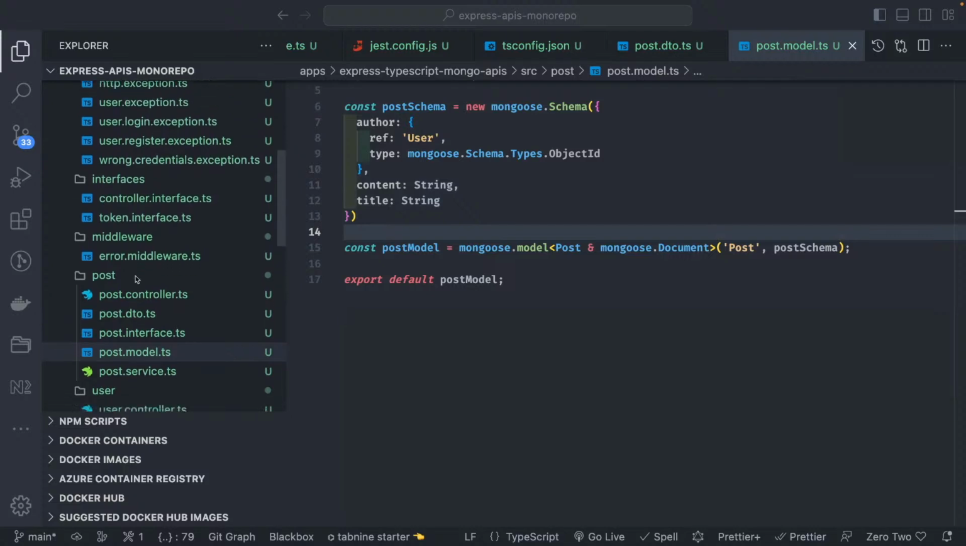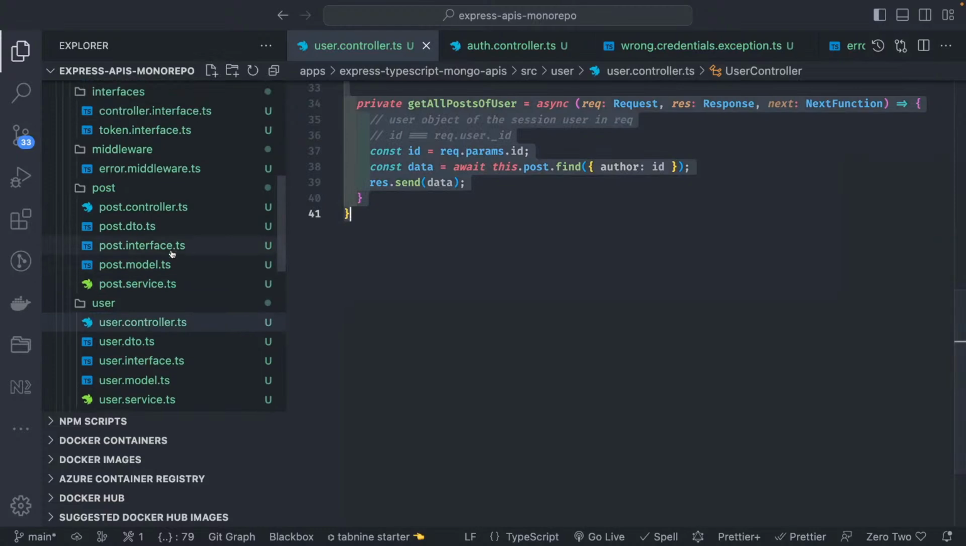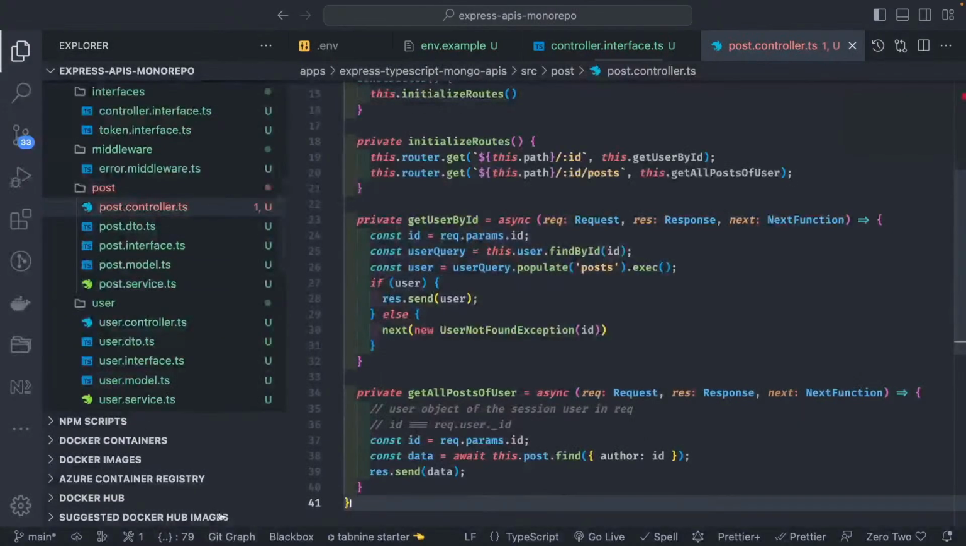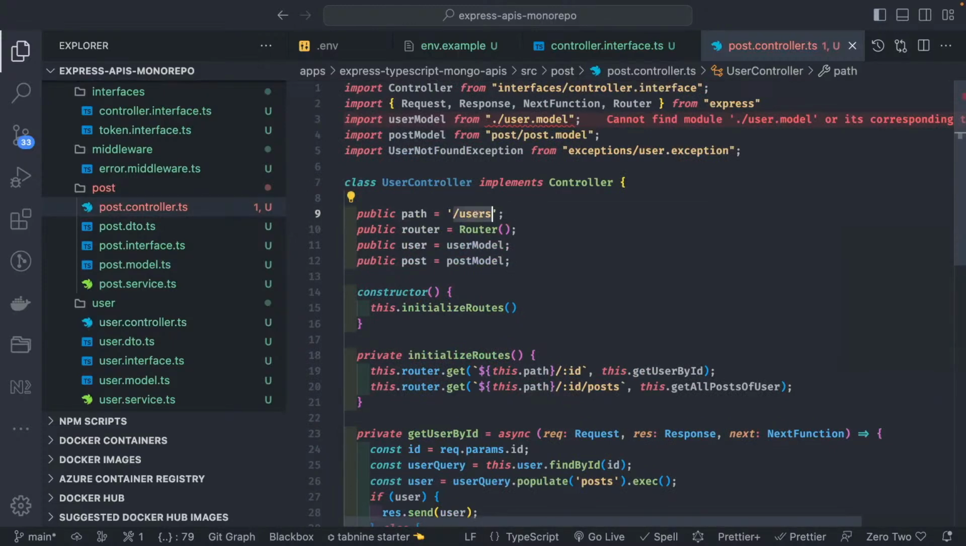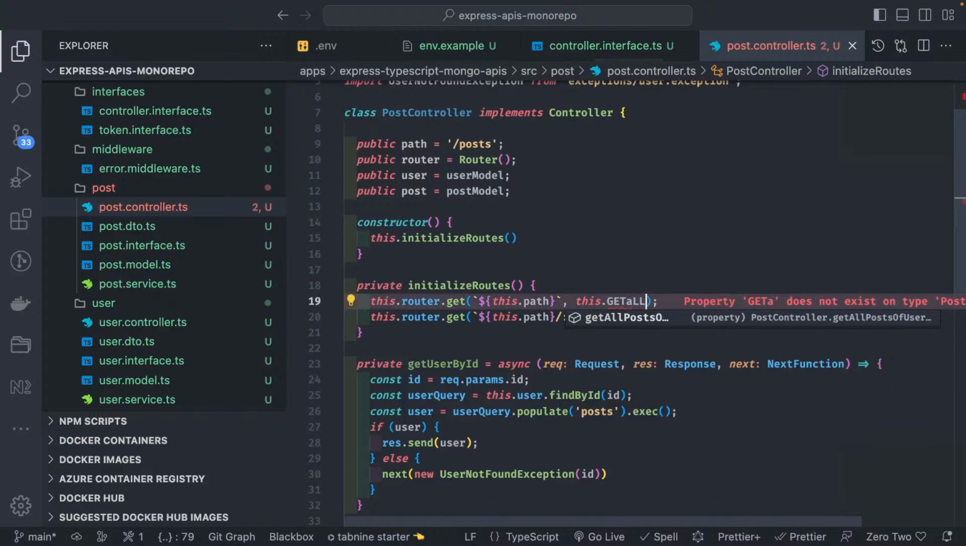And we will create a post controller. So I will copy my user controller and create the post controller from it, because the code is somewhat similar. So what we are doing here is auth becomes posts. So this is the post controller, right? Initialize routes. So I'm going to initialize some of the routes. What all we have is router.get, this.path. So on the root of the posts, I'm going to call get all posts.